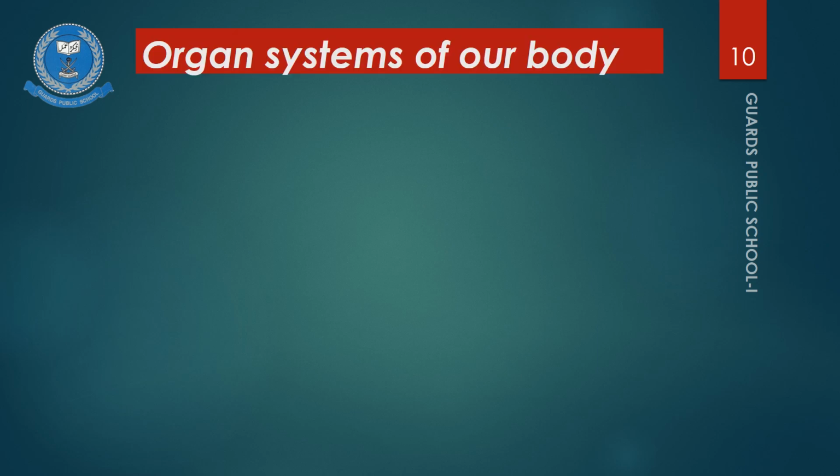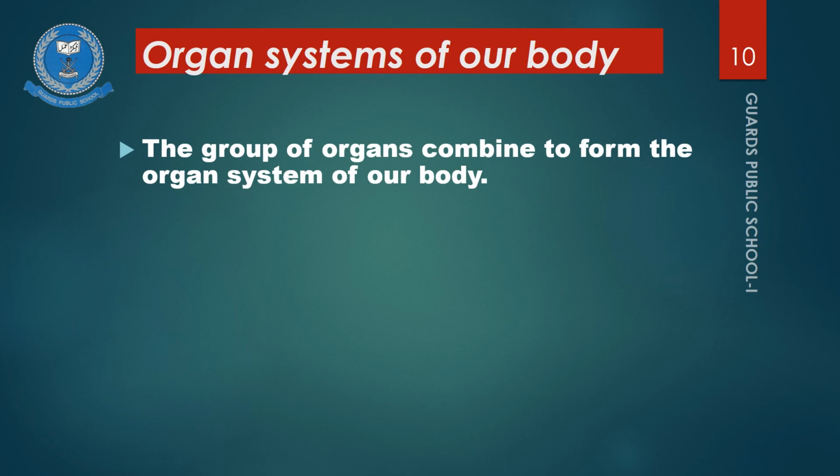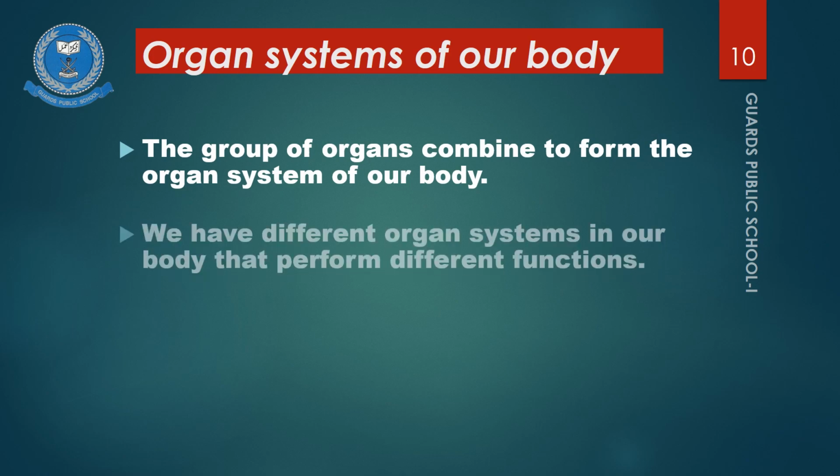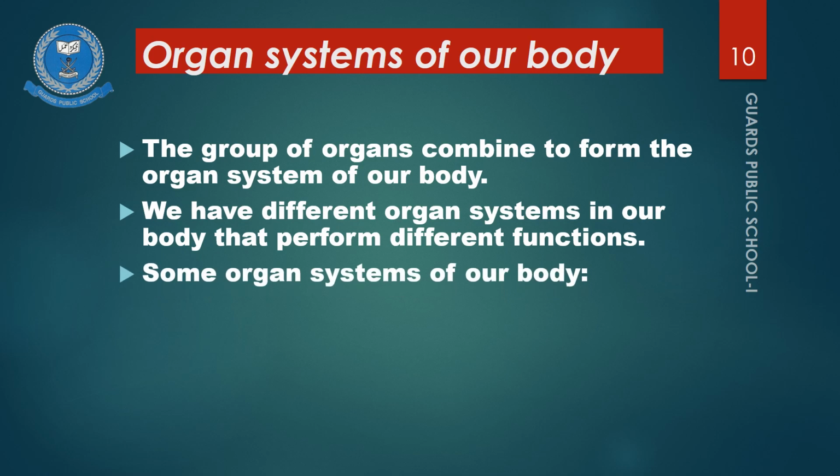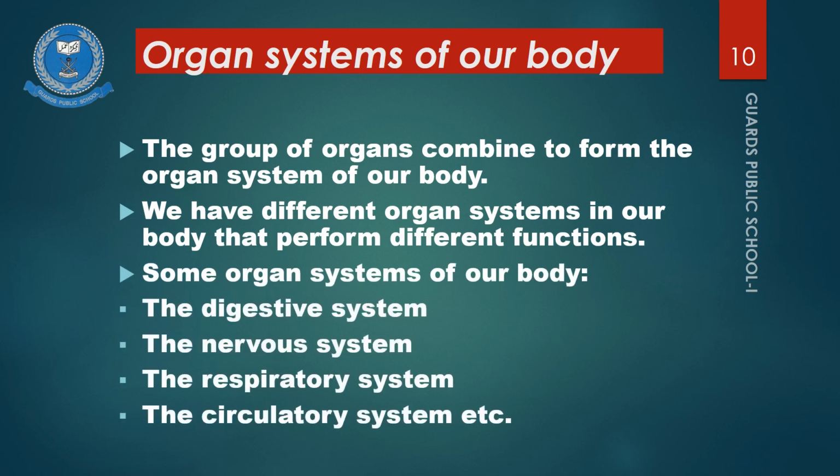Organ systems of our body. The group of organs combine to form the organ systems of our body. We have different organ systems in our body that perform different functions. Some organ systems of our body are the digestive system, the nervous system, the respiratory system, and the circulatory system.